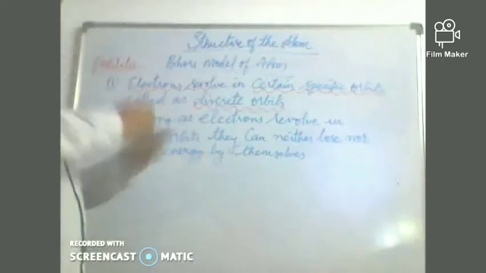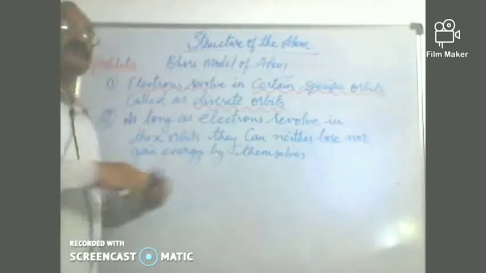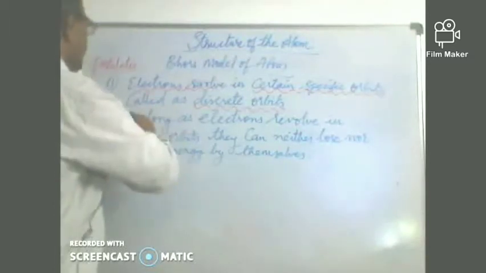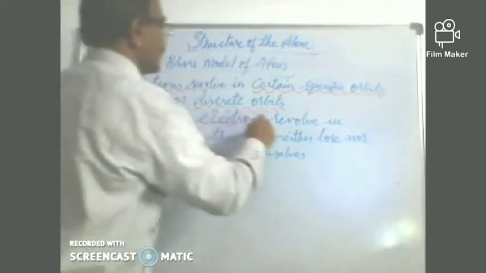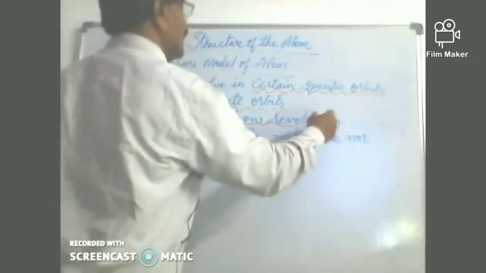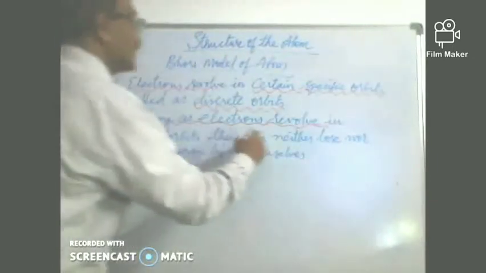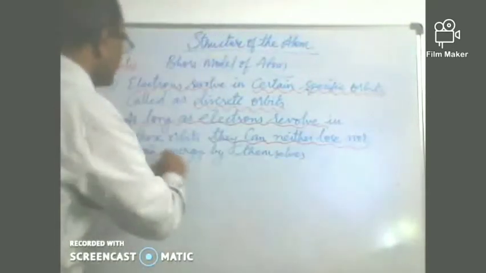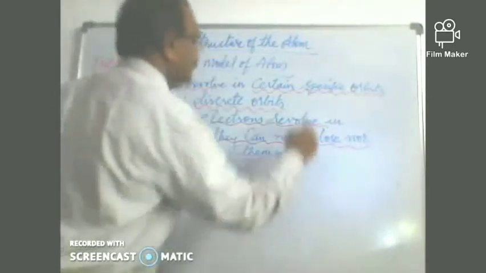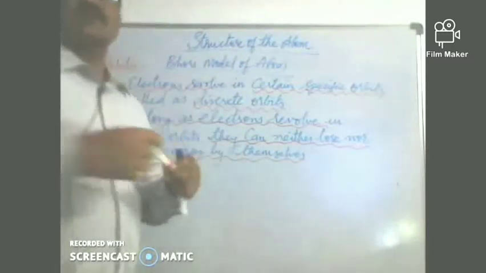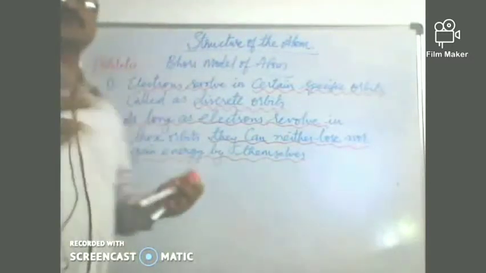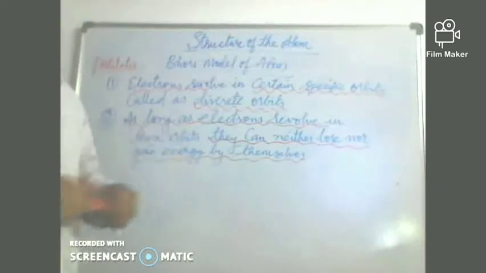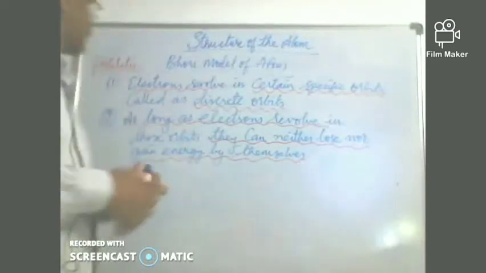Okay, what is special about these orbits? The special thing about these orbits is as long as these electrons are revolving in them, they can neither lose nor gain energy by themselves.